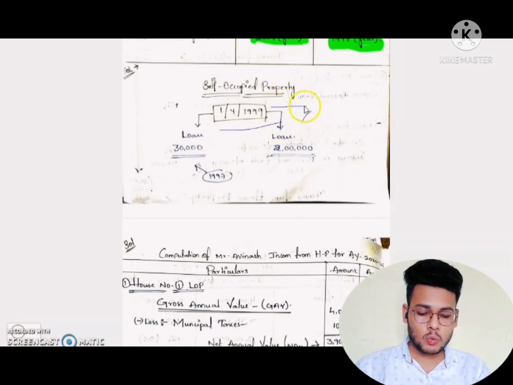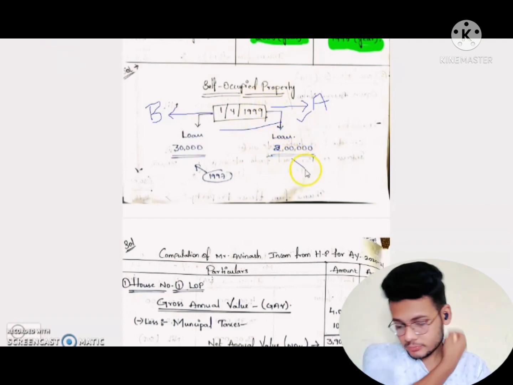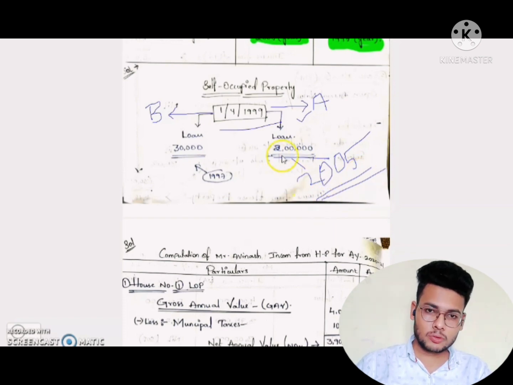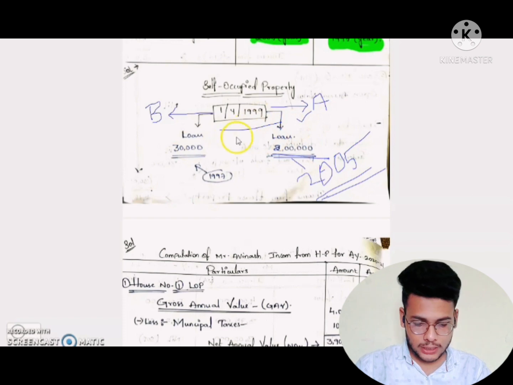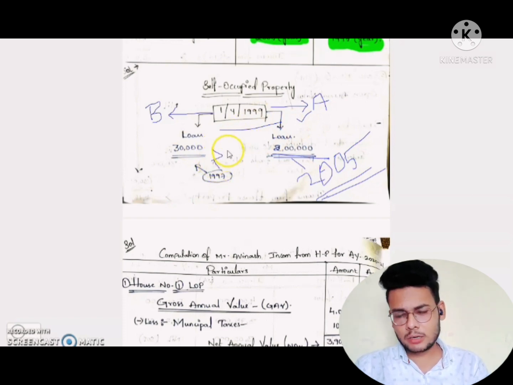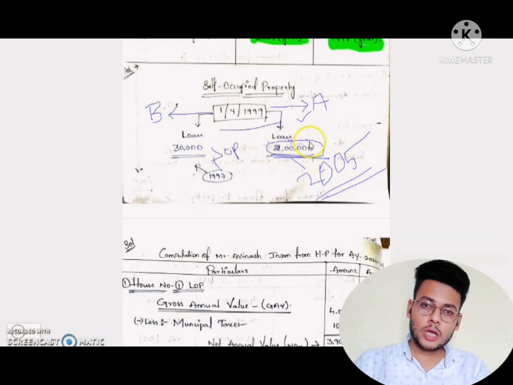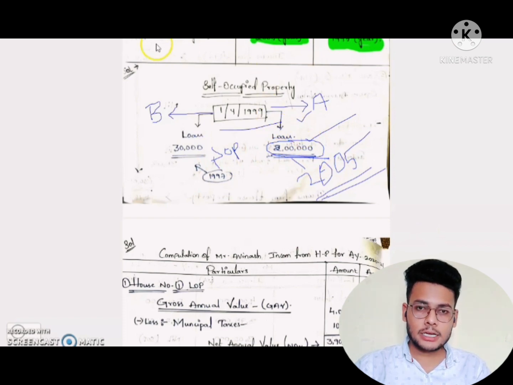Here house 1 is purchased, and the interest on loan for house 1 is 25,000 in the year 2005, but for house 2 the interest is 35,000 rupees, taken in the year 1997. So under house 1, 2005, on SOP we have to take the limit. On interest, which interest do we have to take? On 2005, the first house is clear, no need to deduct anything because it is purchased in 2005. So after 1999, what is the rule?